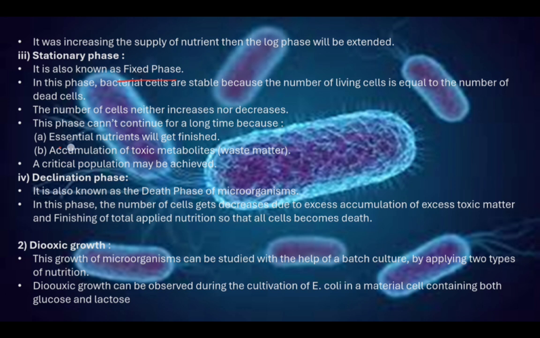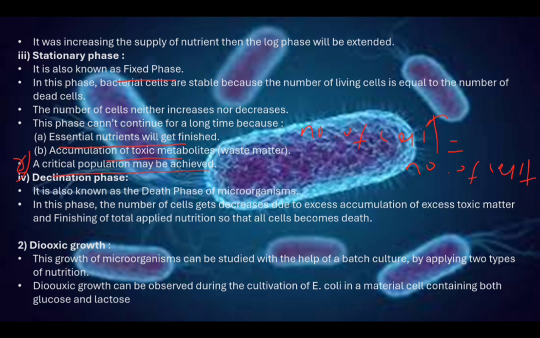Because the essential nutrients get finished, or toxic metabolites accumulate, or a critical population is achieved. So in this phase, the number of cells increasing is equal to the number of cells decreasing.